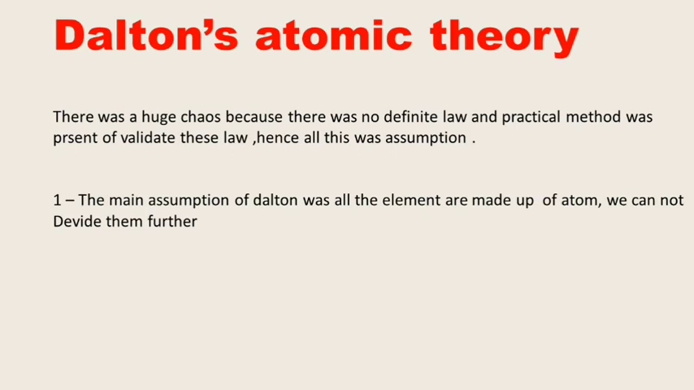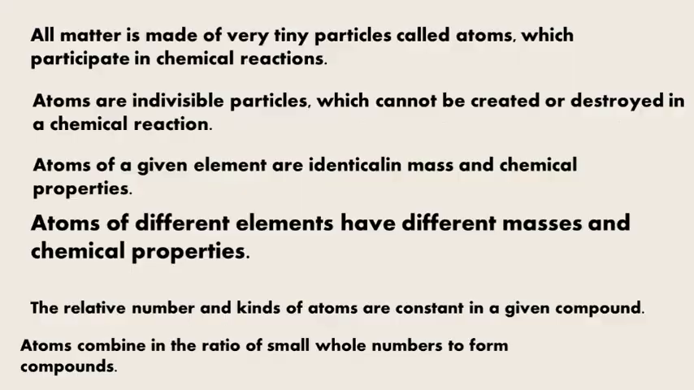But we all know that this part of his theory is wrong. At that time it was accepted, but now we know it was wrong, because we can divide the atom into electron, proton, and neutron, and further into quarks and other particles. So his first assumption was that any element is made up of atoms which cannot be divided further.